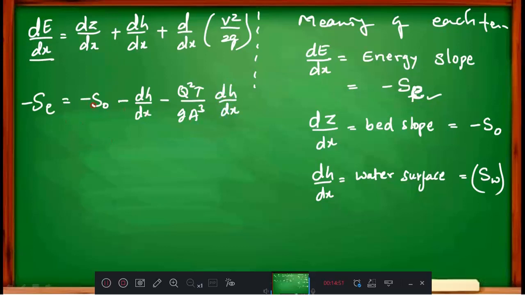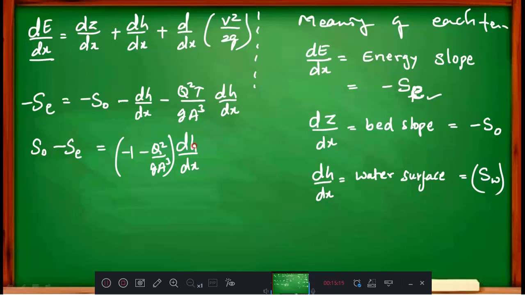Now I will take S naught to this side. This becomes S naught minus SE is equal to, and here I take dH by dx common. Then what is left inside is minus 1 minus q square by g a cube. We'll do one thing: this SW, I am considering it positive only because water surface is there.